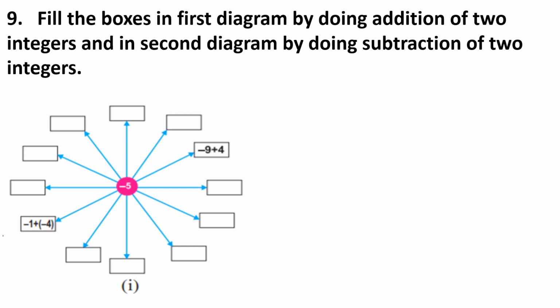Already they given that one for you, minus 9 plus 4, that is equal to minus 5 only. And also one more, minus 1 plus of minus 4, that is also minus 5 only. So if we take one positive and one negative, or two negatives, anything we can take there. Okay, let us write that.